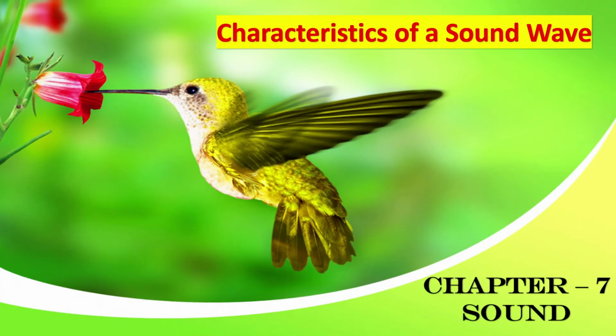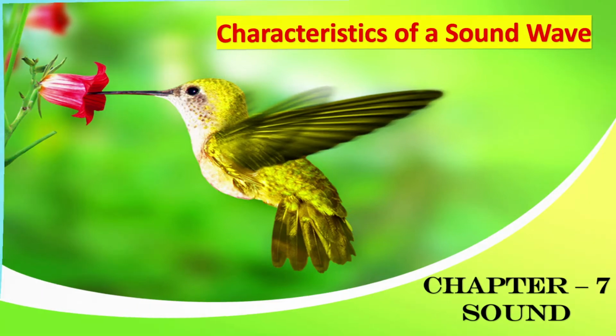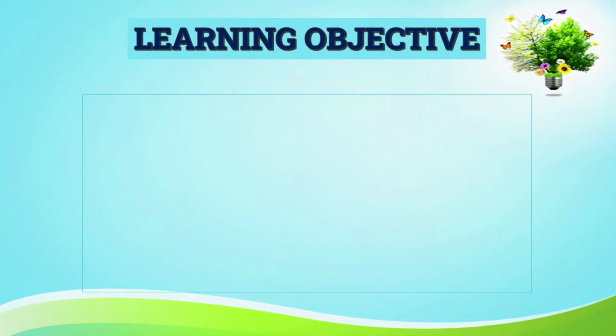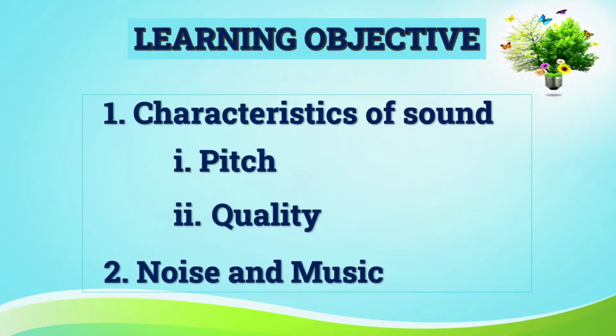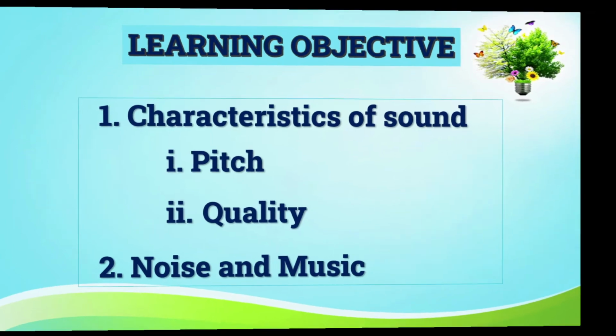And we are going to learn about chapter number 7, Sound. This is the continuation of the previous class. So, let's see what the learning objectives are. We are going to learn about the characteristics of sound waves, that is, pitch and quality, and then noise and music.